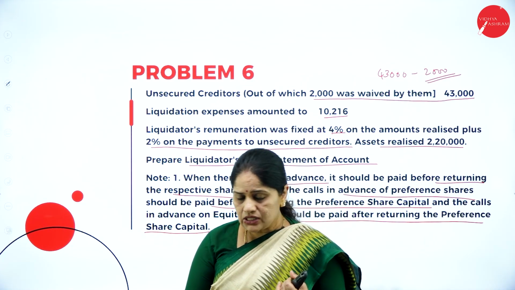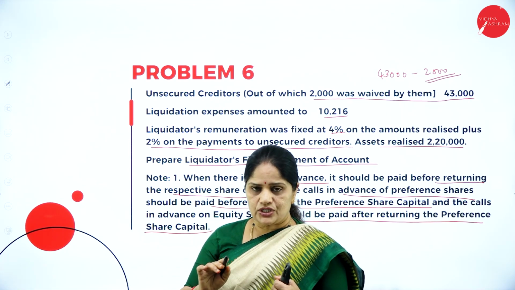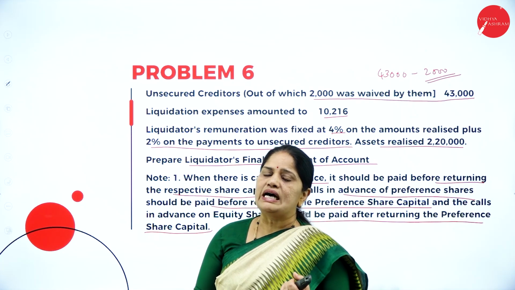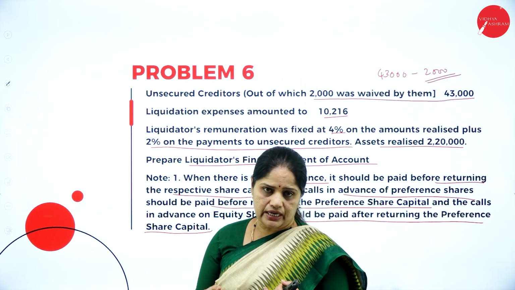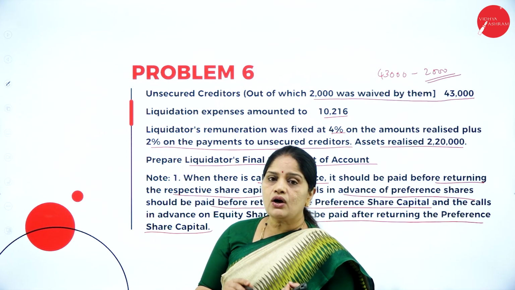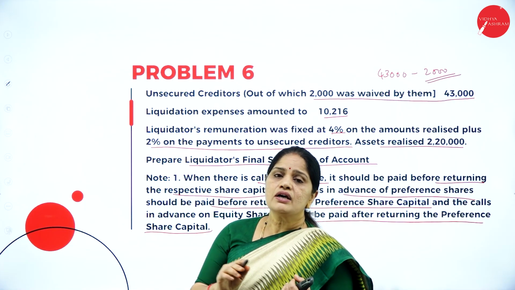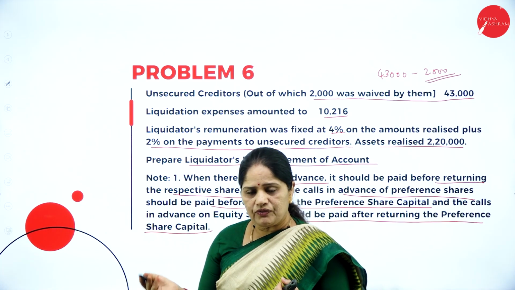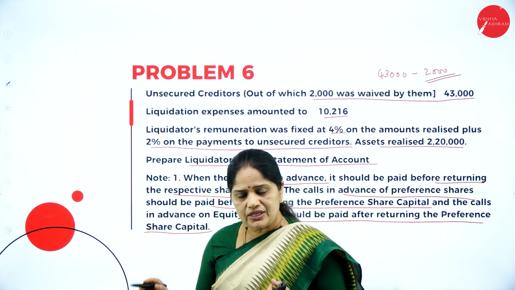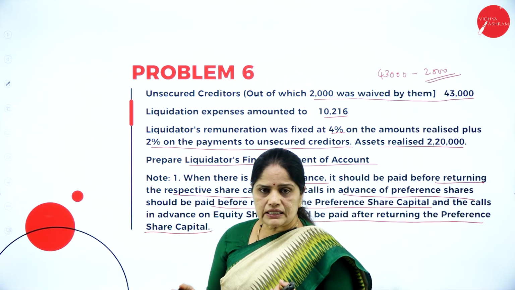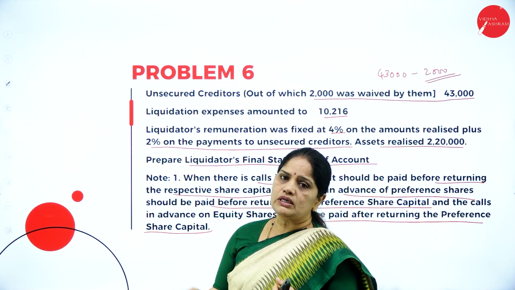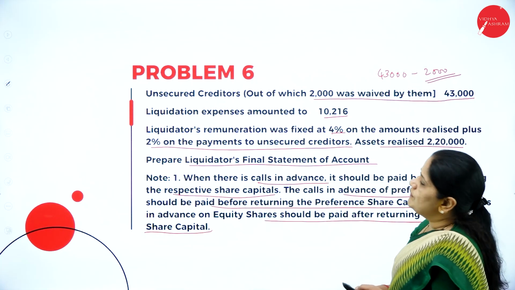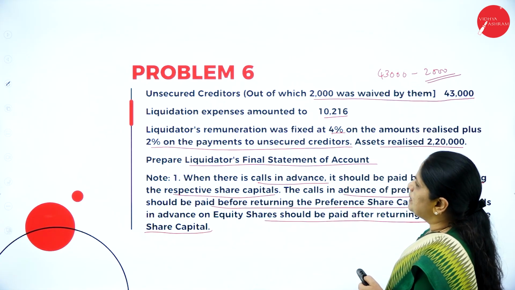If there are calls in advance paid by the preference shareholders, first you return the calls in advance, then pay the preference share capital. If equity shareholders have paid calls in advance, you first return the calls in advance of preference shareholders, then preference share capital, then you return the calls in advance of equity shareholders, and then you return the capital. So this is the order in which you will be returning the capital.